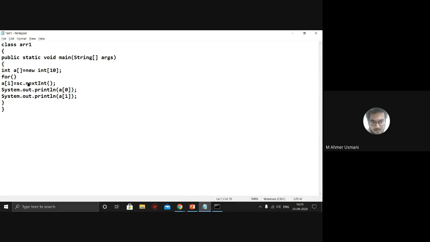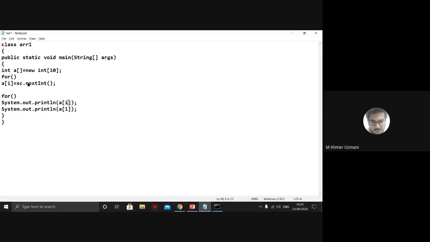What is sc? Sc is an object of which class? You're taking the input from user, so through which object? Scanner. So create a Scanner object, then apply this. Okay, I'm just giving you a rough idea. आप पहले array create करो जिसका size 10 होना चाहिए, और उसके अंदर जो input होगा वो user से लो, and then finally try to print it. So print करने के लिए क्या करना पड़ेगा? फिर से for loop लेना पड़ेगा. तो for loop का जो I रहेगा that would vary from 0 to 9, and then System.out.println में A of 0 की जगह पे यहाँ पे क्या आ जाएगा?